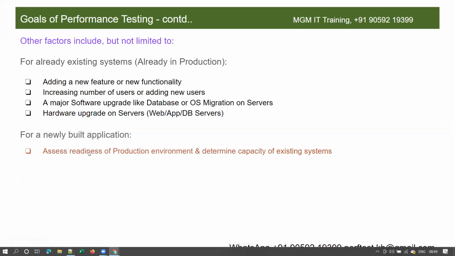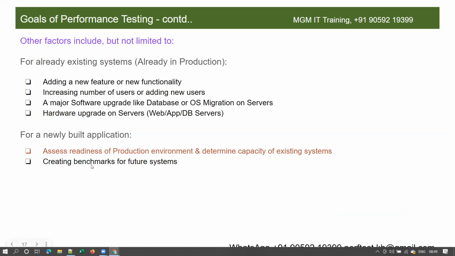So the first and foremost reason for doing performance testing for a newly built application is how good is the application to go into production, and what is the capacity of the application, meaning how many users an application can support, right? When I say how many users an application can support, response times also should be within the SLAs, right? And creating benchmarks for future systems, that is the next reason.